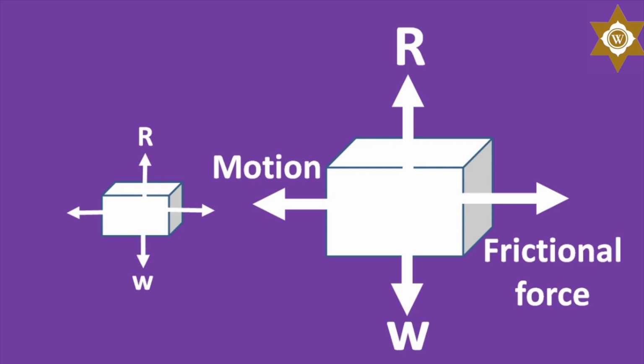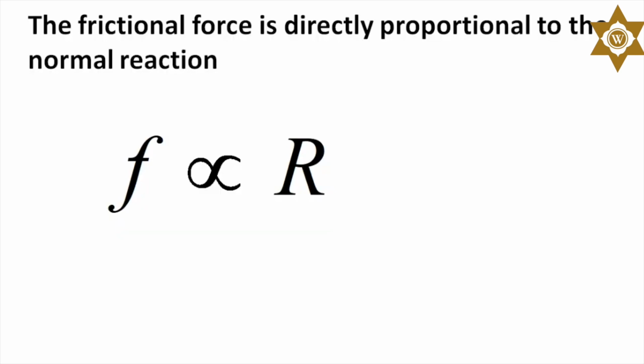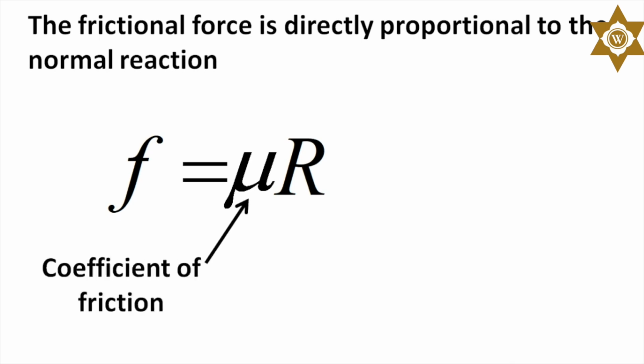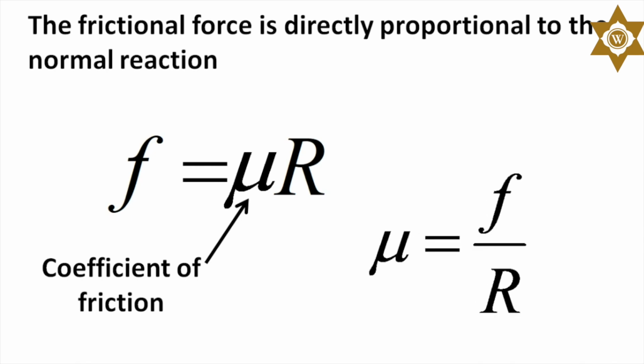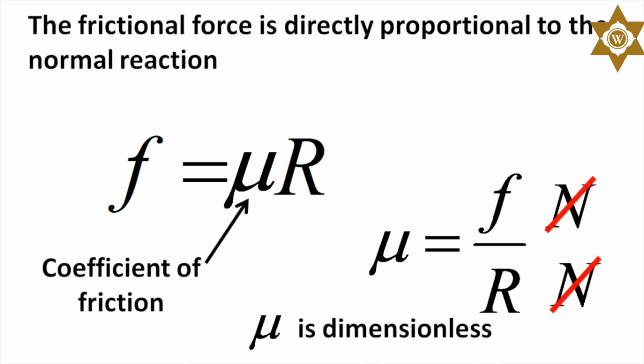Okay, let's return to the proportionality. Yes, I know we can usually replace the proportionality sign with an equality sign, and then introduce a constant. That's right. That constant is called the coefficient of friction. It is a dimensionless quantity because it is a ratio of two forces. I see. Friction is a force in newtons, and normal reaction is also a force in newtons. The newtons cancel out, and so the coefficient of friction has no units.